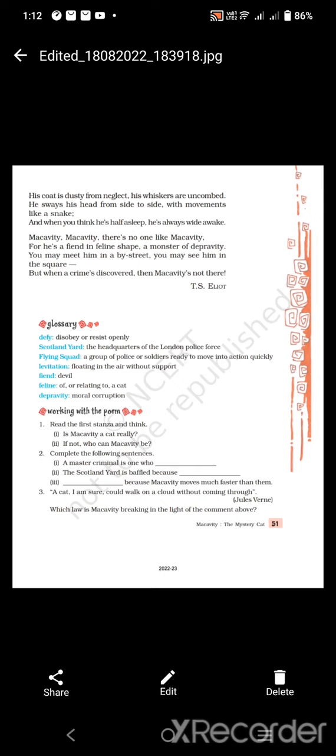You can find him. But whenever a crime is discovered, whenever he commits any crime, Macavity is nowhere to be found at the crime scene. So you can find him anywhere, on the street, in a restaurant, or in a square. But whenever he commits any crime, you cannot find him at the crime scene. So this is the poem, I hope you have understood. Thank you.